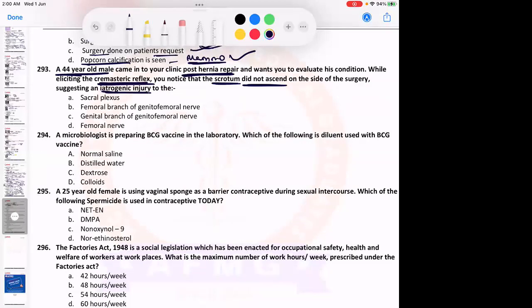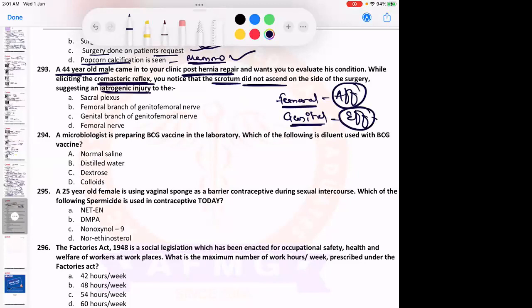As I've already discussed, the cremasteric reflex occurs when you stimulate the inner side of the thigh and there is elevation of the testis. When you stimulate the inner side of the thigh, the femoral branch of the genitofemoral nerve is stimulated. It takes the sensation and leads to elevation of the testis, and the efferent is the genital branch of the genitofemoral nerve. So afferent is the femoral branch of the genitofemoral nerve. Efferent is the genital branch of the genitofemoral nerve.